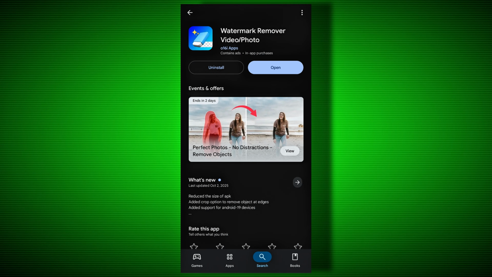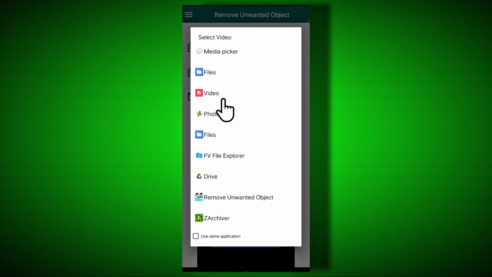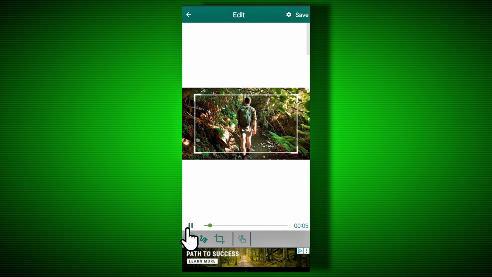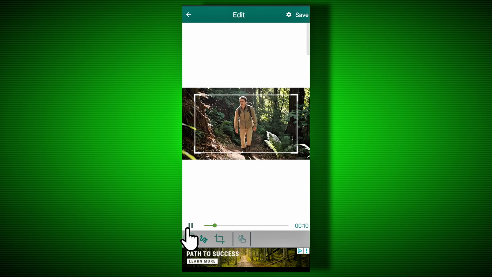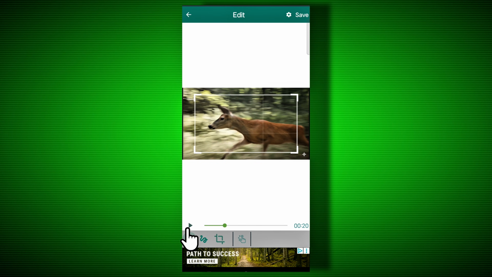Now let's see how we can remove the watermark from this video. For that, you will need to download this application from the App Store. After opening it, click on Select Video. From here, we will select our video. Now by clicking here, we will play our video a little until the watermark appears. Now here, our watermark has appeared.